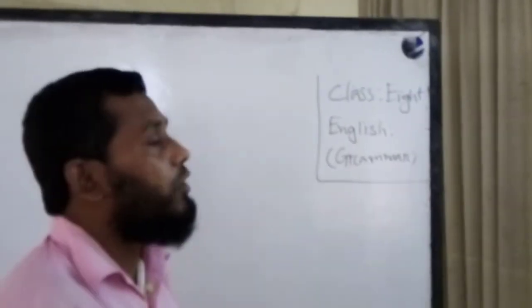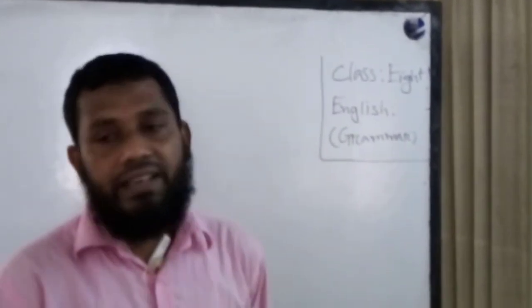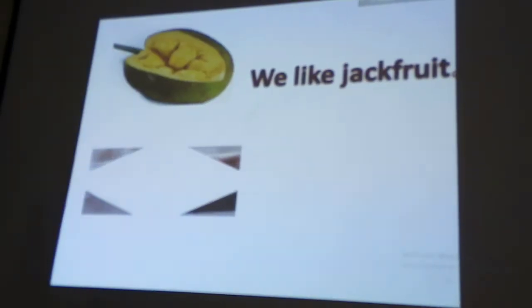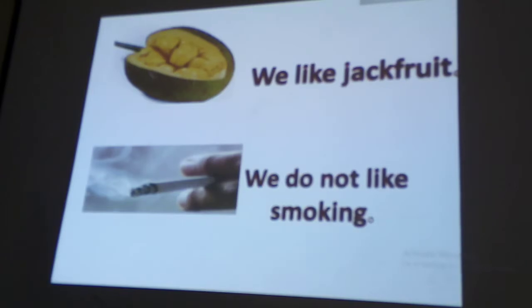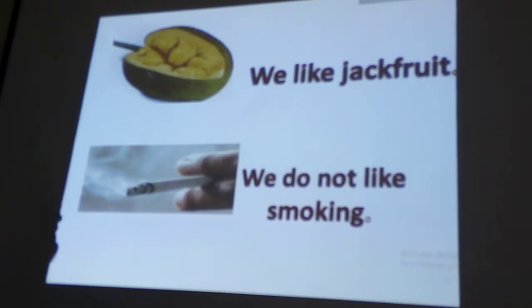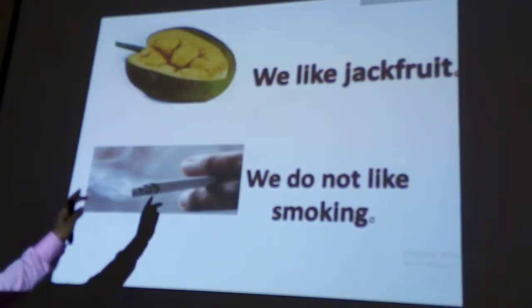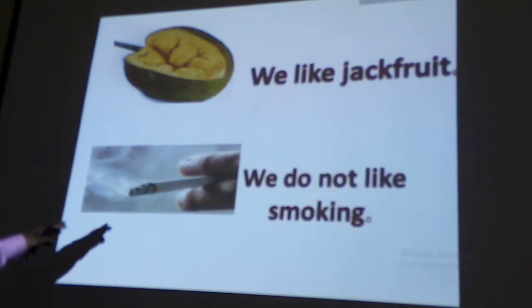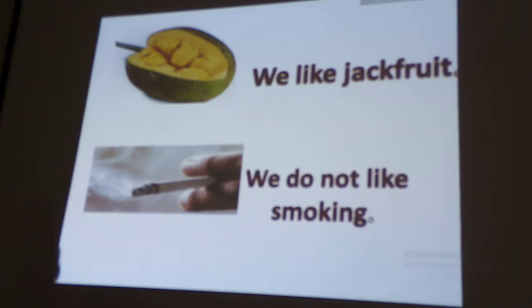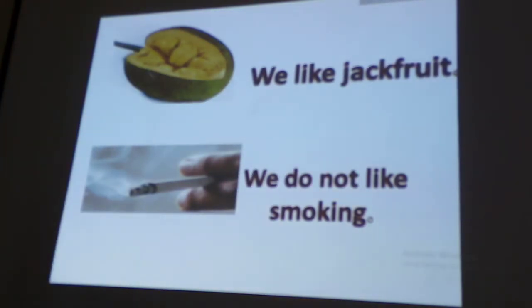Before going to start our lesson, please look at the screen. There are two pictures. One is jackfruit, our national fruit, and another picture is smoking. The first picture gives us a positive idea, and the second picture, smoking, gives us a negative idea. So can you guess what we are going to learn today? Perhaps you have understood.